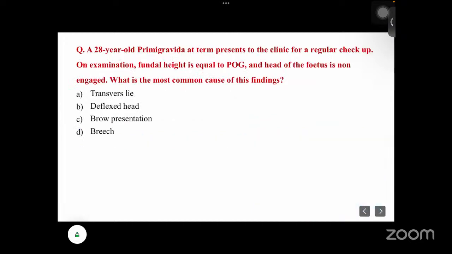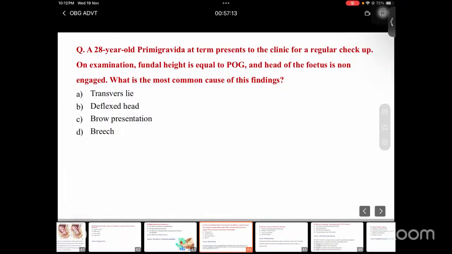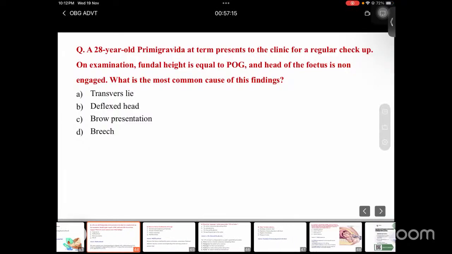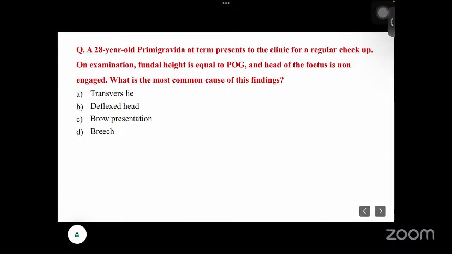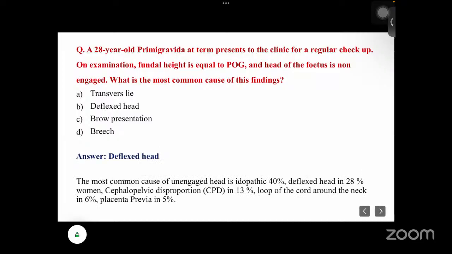A 28-year-old primigravida at term presents to the clinic for a regular checkup. On examination, fundal height is equal to period of gestation and the head of the fetus is non-engaged. What is the most common cause of this finding? Transverse lie, deflexed head, brow presentation, or breech? And the answer is deflexed head.